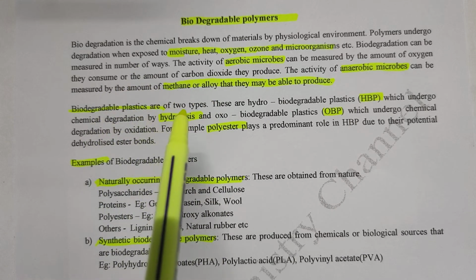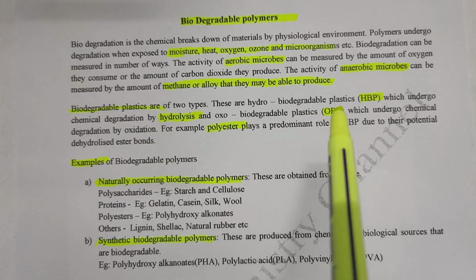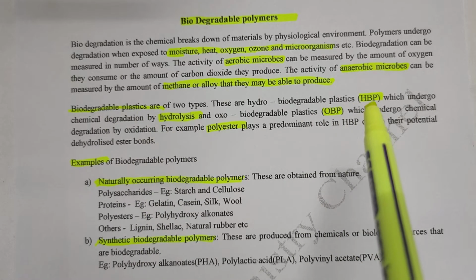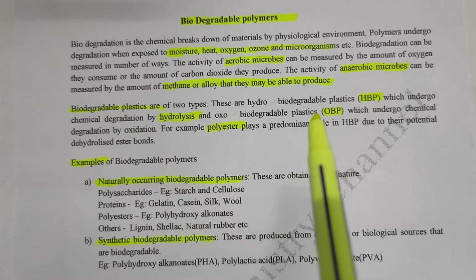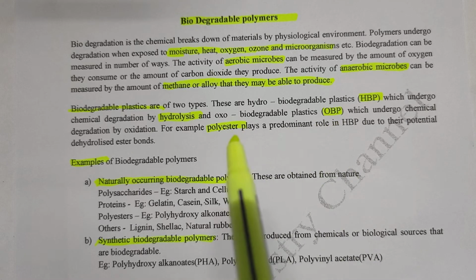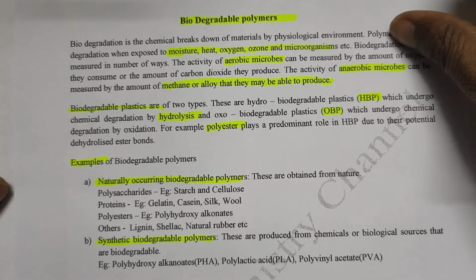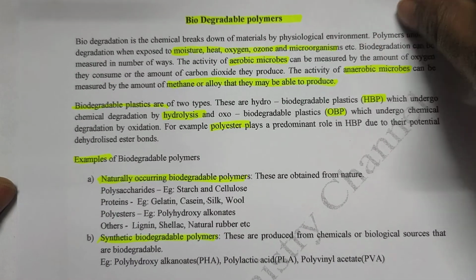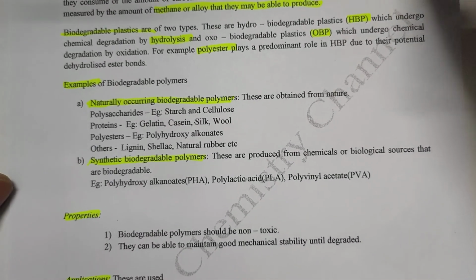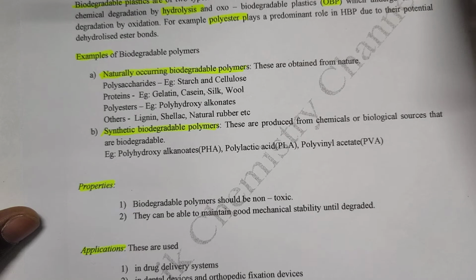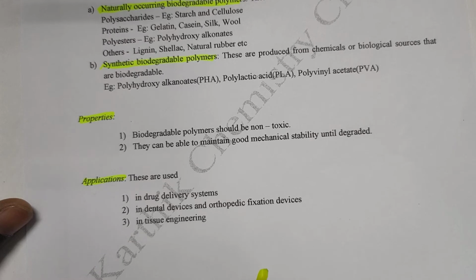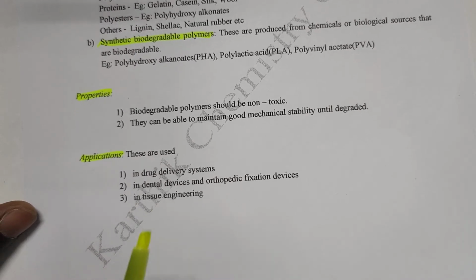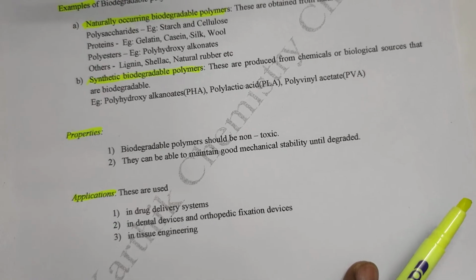Biodegradable plastics are mainly of two types. One is hydrobiodegradable plastic, which undergoes degradation by hydrolysis, and the other is oxo-biodegradable plastic, which undergoes degradation by oxidation, that means in the presence of light. Examples of biodegradable polymers are naturally biodegradable polymers and synthetic biodegradable polymers. These are the properties: biodegradable polymers are mainly non-toxic, and these are the applications. Okay, students.